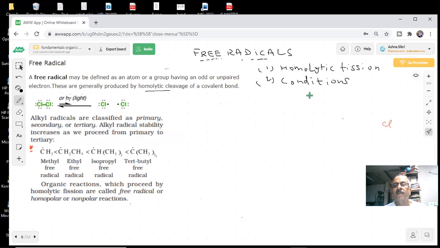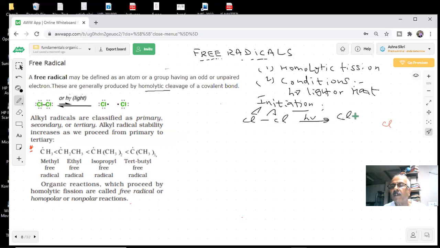Sir, homolytic fission takes place in the presence of energy. Energy in the form of sunlight, like h nu, should be given. You are using light energy or heat energy for the initiation step, which means you have to produce the radicals, students. For example, if I have Cl2, then how will it break in the presence of light? Right or wrong? Yes, sir.